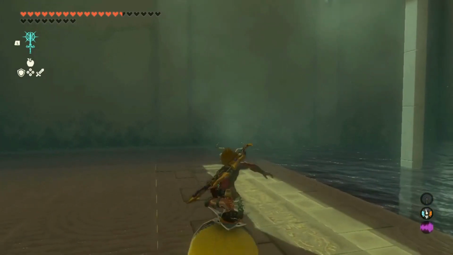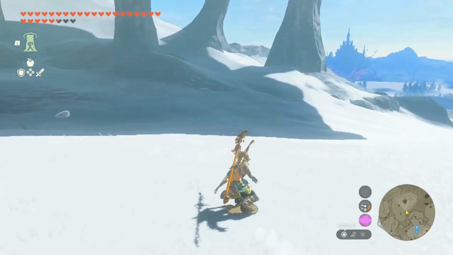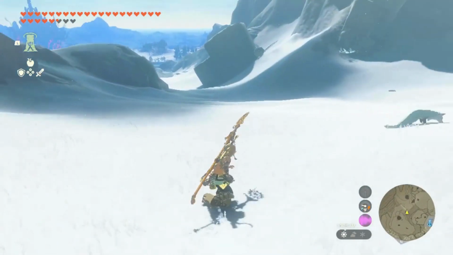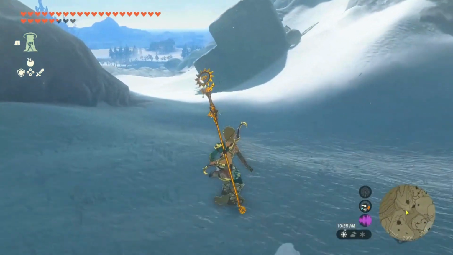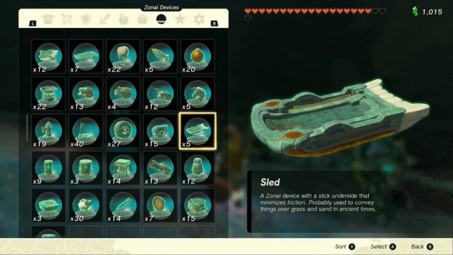Most objects you can't surf on, but with others you can shield surf, and different materials have different coefficients of friction. We will be looking at 2 different fused materials, plus a control with nothing fused, to determine which is the best for shield surfing purposes. The first fused material we will test is a Zonai sled fused to a shield. The description says that sleds allow us to slide with minimal friction.